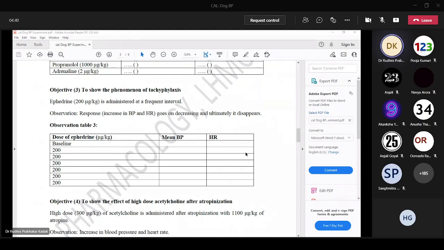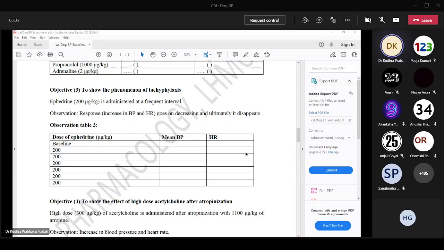It will enter into the vesicles and release the noradrenaline. So if we administer ephedrine, it will enter into the storage vesicles and displace the noradrenaline. So noradrenaline will be released and there will be rise in BP. So here it is acting by releasing the noradrenaline.